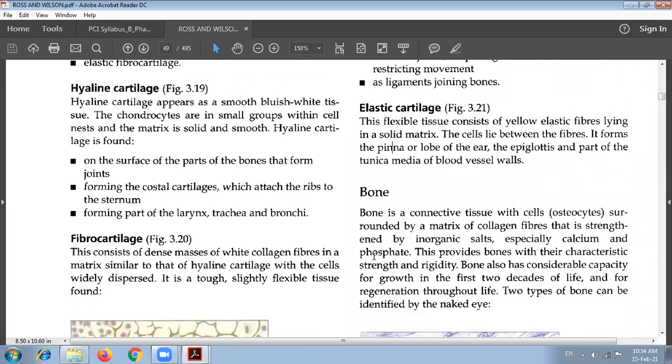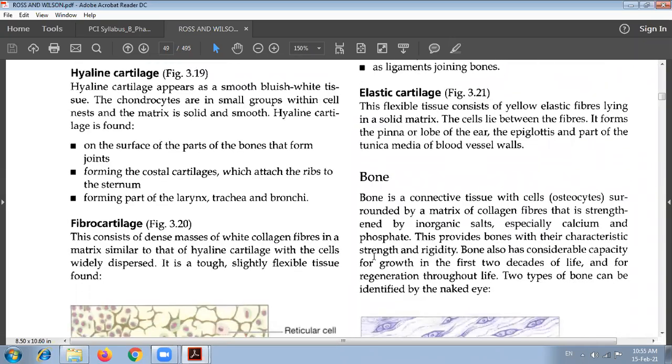The next connective tissue is bone. Bone is a connective tissue with cells, the osteocytes, surrounded by a matrix of collagen fibers strengthened by inorganic salts, especially calcium and phosphate. This provides bones with their characteristic strength and rigidity.